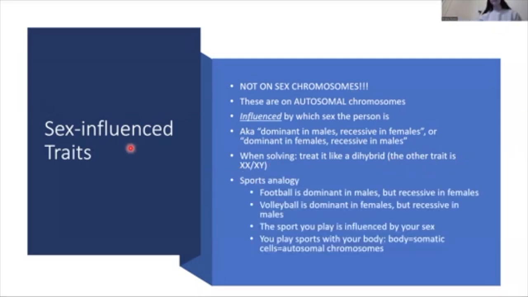So I have a non-genetics analogy for you guys. Think about sports. When you think about sports, you could say that football is dominant in males but recessive in females, and volleyball is dominant in females but recessive in males. So football, you have a lot of guys playing it, but not a lot of girls. And volleyball, you have a lot of girls playing it, but not a lot of guys. So the sport that you play, or that your parents enroll you in when you're growing up, is going to be influenced by which sex you are.